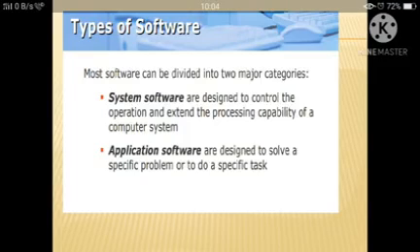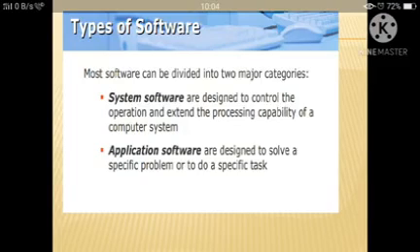And application software is also categorized into three categories: general purpose application software, specific purpose application software, and customized software.